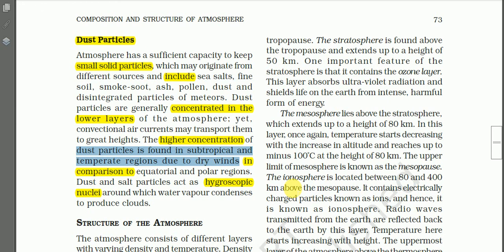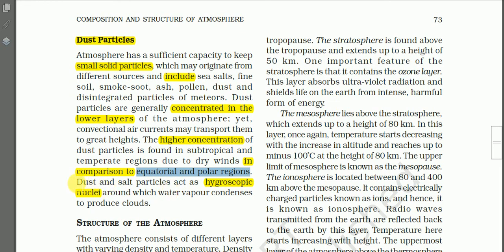Deserts are very hot and dry, so the concentration of dust particles is greater in comparison to the equatorial and polar regions. In the polar and equatorial regions, we find less dust particles. The equator is a rainy place, and the rainwater will wash down all the dust particles.